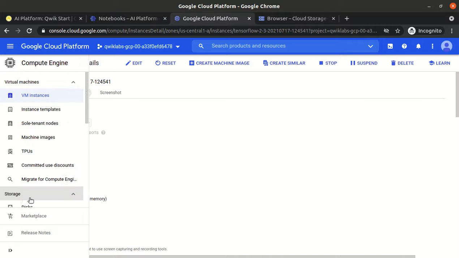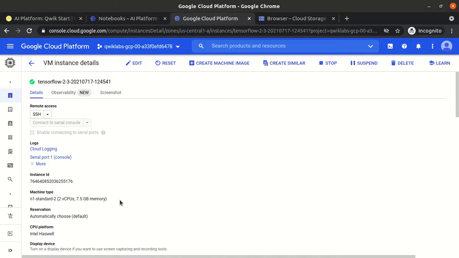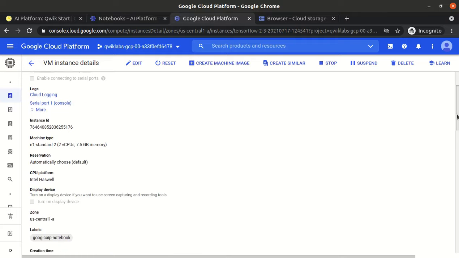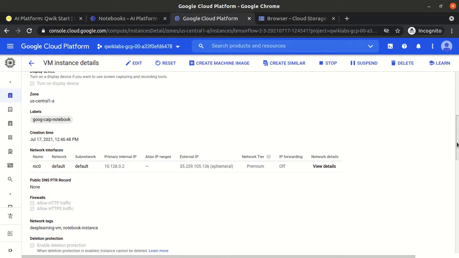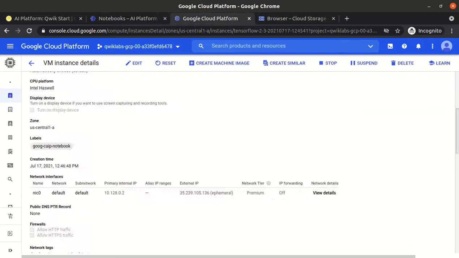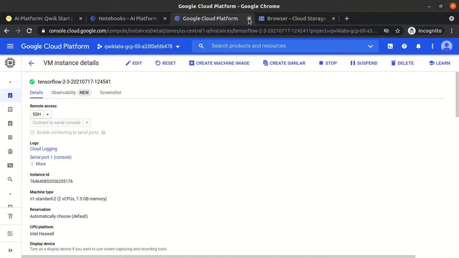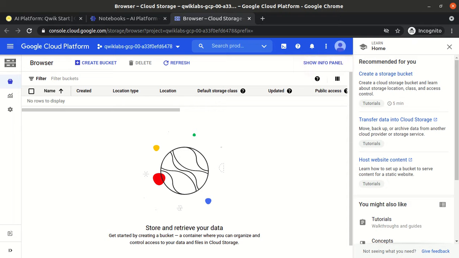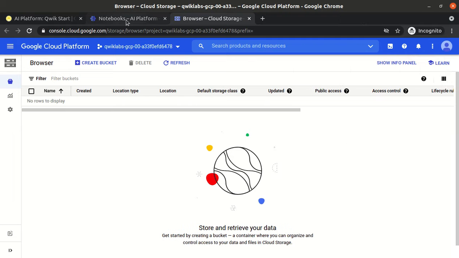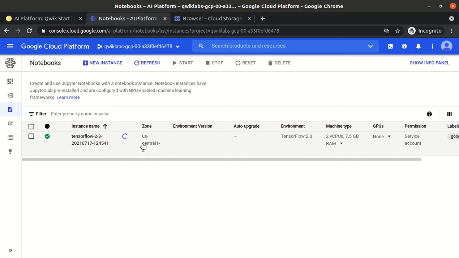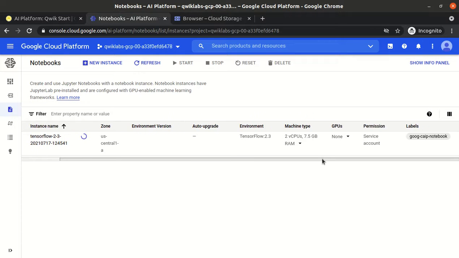The type is N1 standard 2, so the type is basically which type of VM we want. And the label shows where it is being used. So automatically it will create a VM, and it will take a few minutes to get ready.